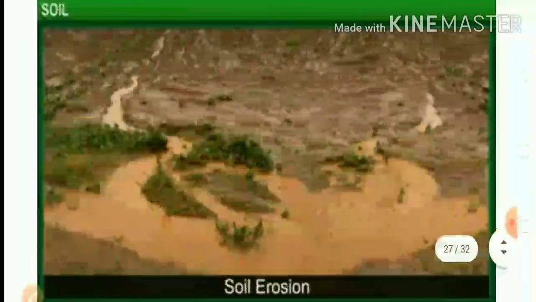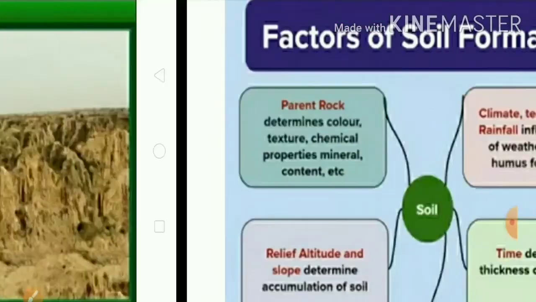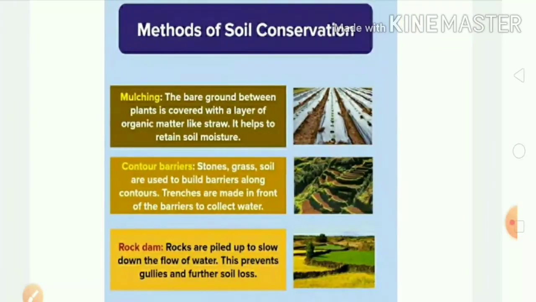So students, our next topic is methods of soil conservation. The first method is terrace farming, and in this method broad flat steps or terraces, as they are called, are made on steep slopes, like you can see in the figure. This is done so that flat surfaces are available to grow crops, and it is very helpful in reducing surface runoff and soil erosion.